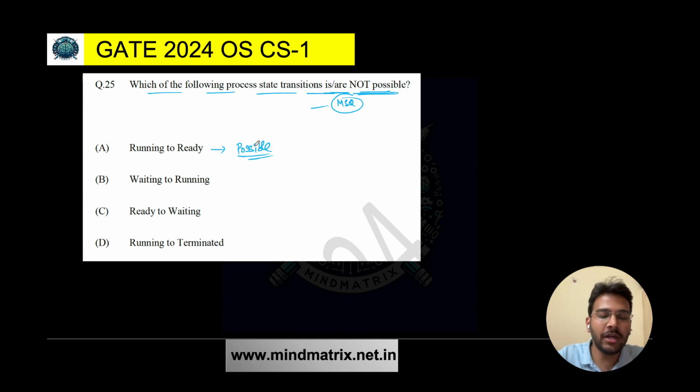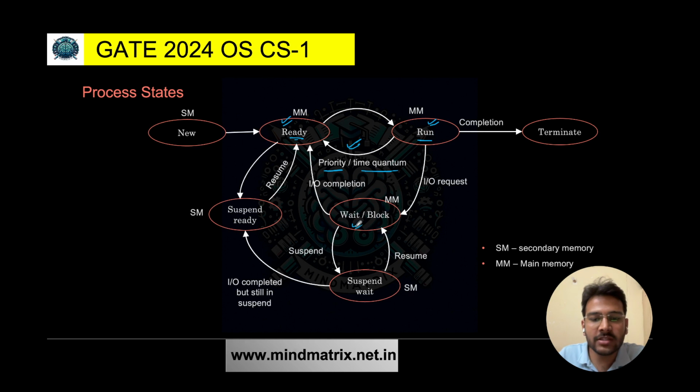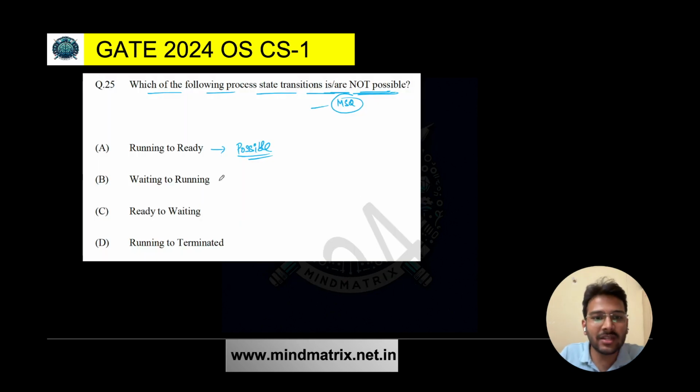What about waiting to running? Here, this is the waiting state, and the running state is here. This transition is not possible. From waiting you can move the process to the ready state, not directly to the running state, because already one process might be running and you cannot just directly shift the process to the running state. Is it clear? So this is not possible.